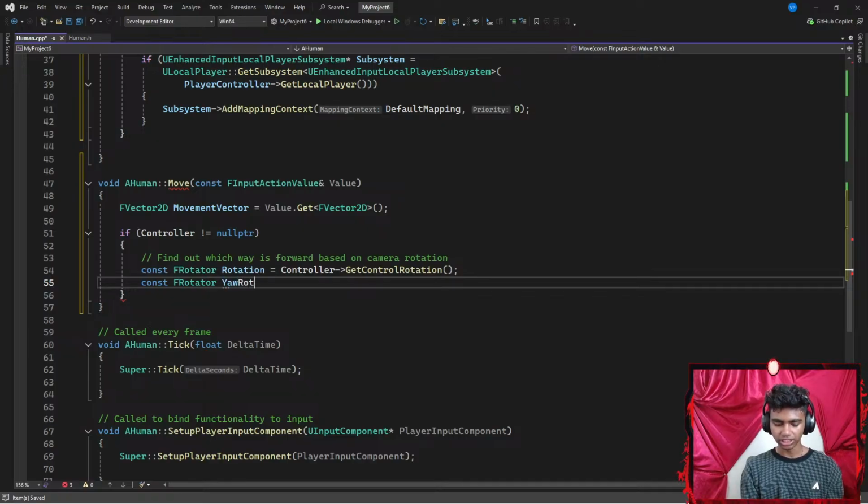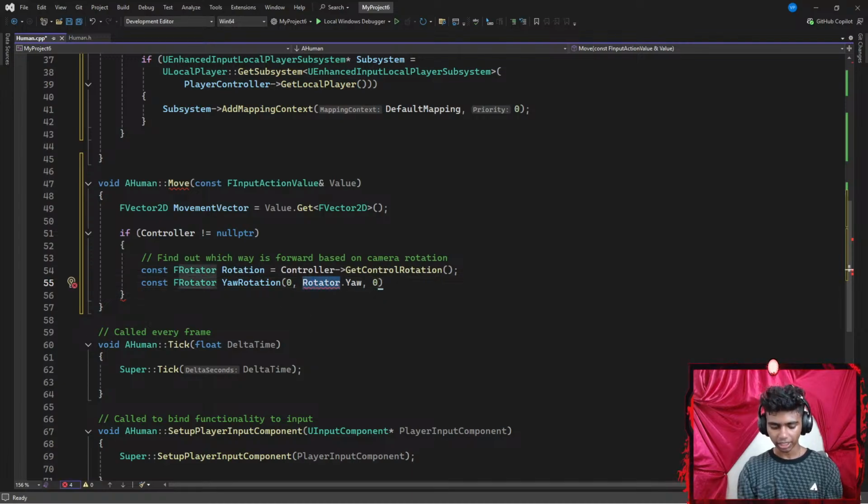It is going to be represented by a YawRotation local variable, which is going to have three parameters. First is going to be 0, second is going to be Rotation.Yaw, and the third parameter is going to be 0 as well. Did I spell it wrong? It's Rotation.Yaw, my bad guys. This is my rotation variable right here, then I end that with a semicolon.